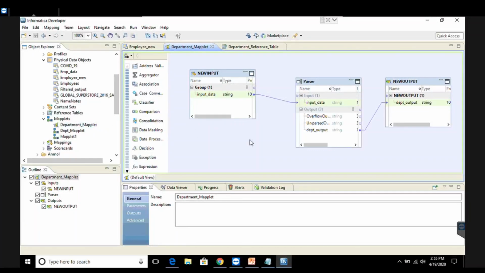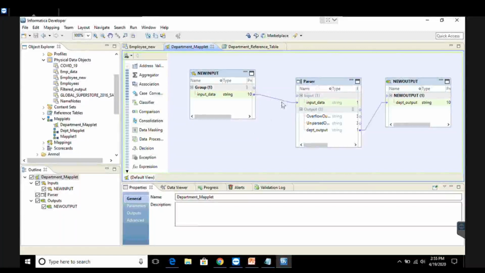But it is always created under the topic or the icon called Maplet, right? Now I've told you that Maplet rule is always created using the passive transformation, and parser was one such passive transformation. Now let's see what happens if I use an active transformation in the rule.